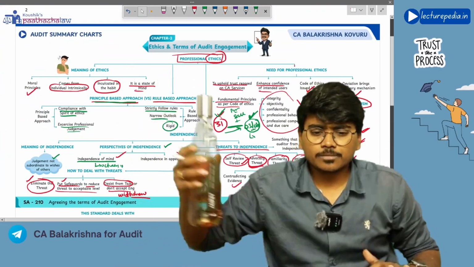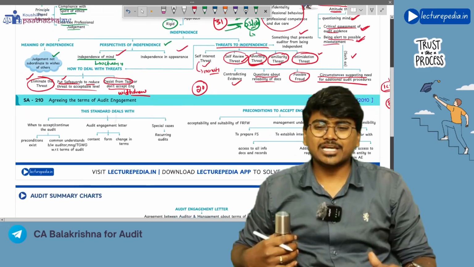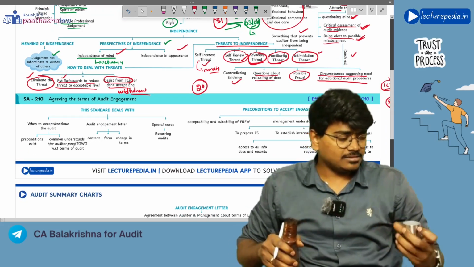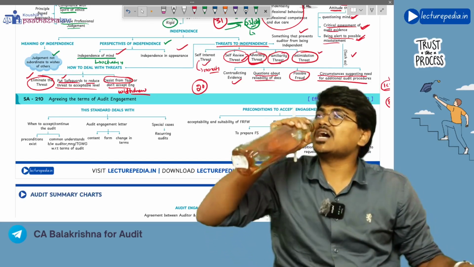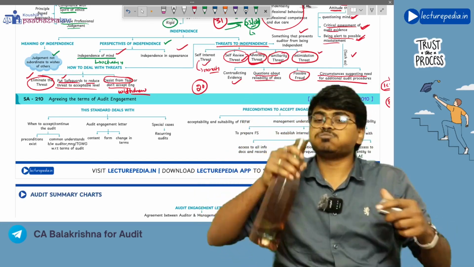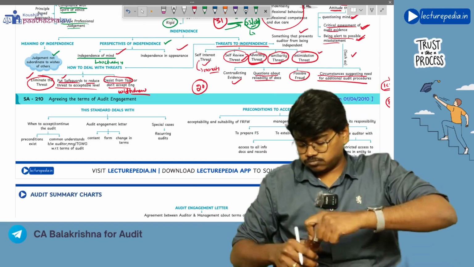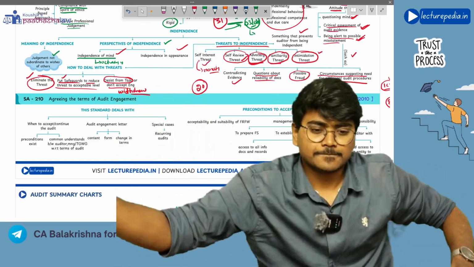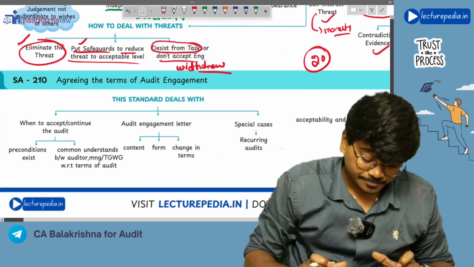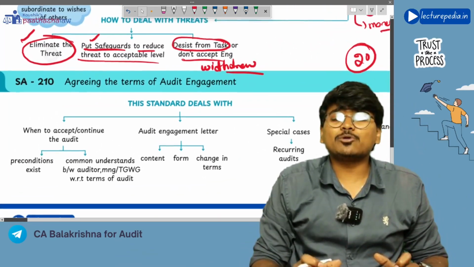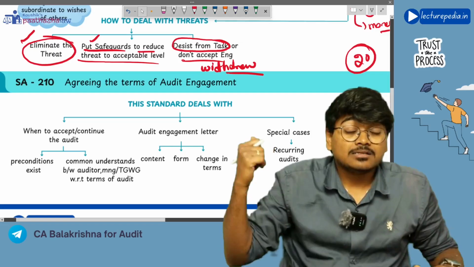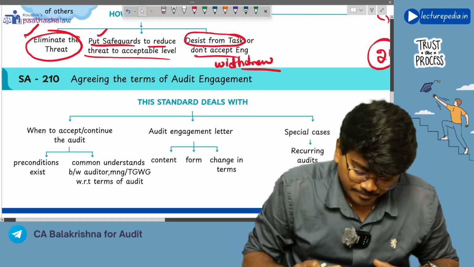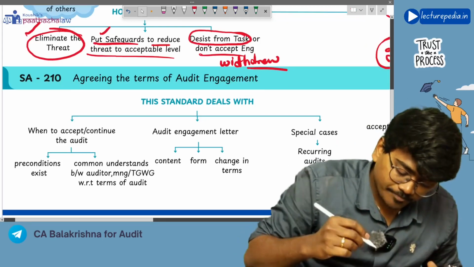independence. Now we'll move to SA-210. What is this SA-210? Agreeing the terms of audit engagement. If you see, in the first chapter we discussed SA-200. In the second chapter we are discussing SA-210 also.